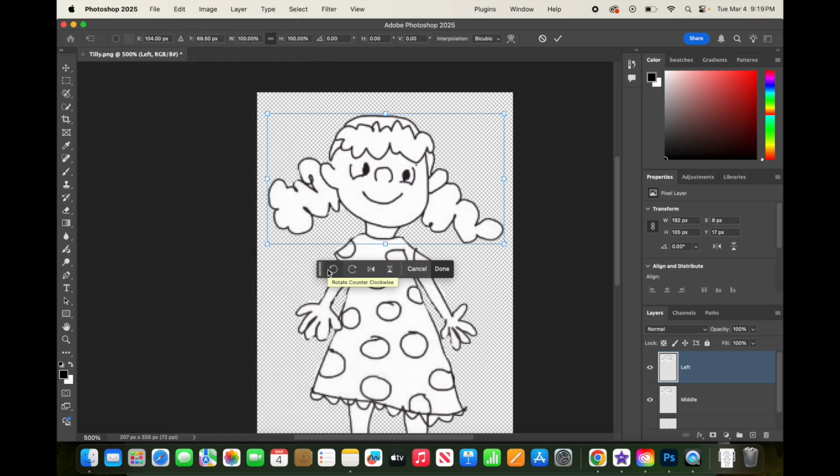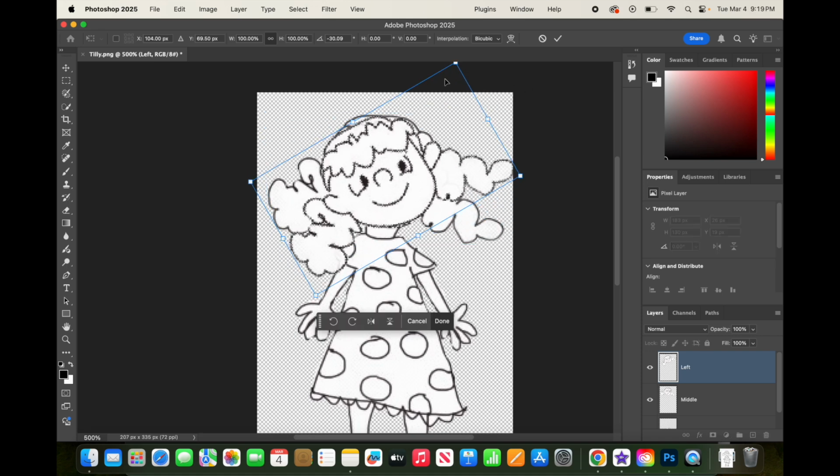Now, when I do that, you're going to see the box go around her head. This tells us that her head is selected. I can rotate this if I go up to the corner here, and you can see when it changes to a double-sided arrow, and I can rotate her head. However, this is not exactly how I want it to look because right now it's rotating from the center. You can't see the pivot point.